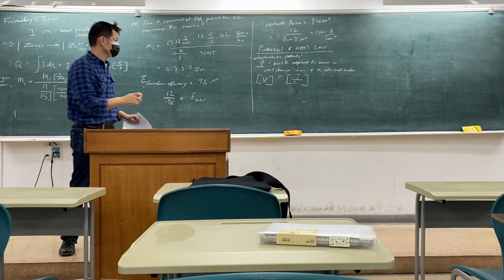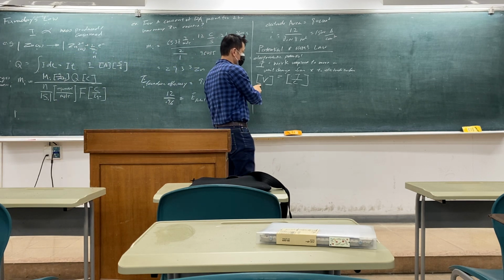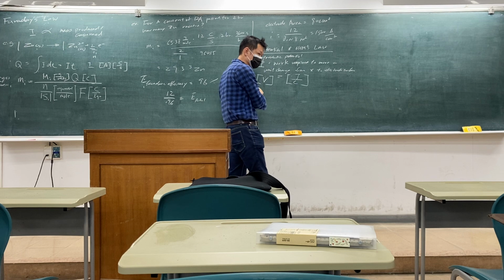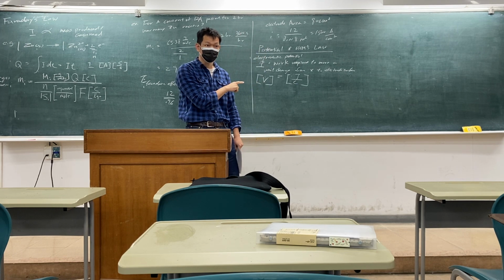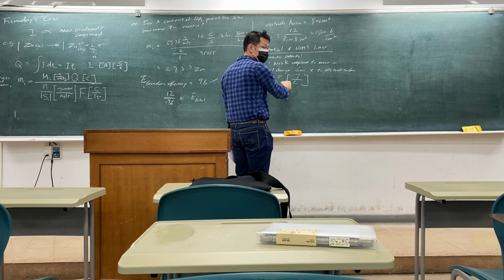So volts is a unit of energy per charge: joules per coulomb.